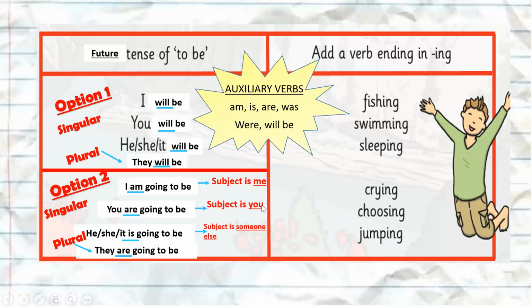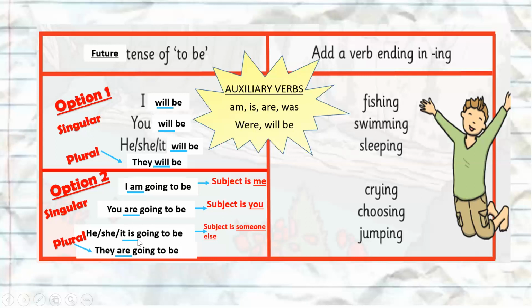The same with, if the subject is you, it's the same as the present progressive. We use are. You are. In present tense, we would say you are crying. You are sleeping. To make it future, we just add this bit, going to be. You are going to be sleeping. You are going to be swimming.